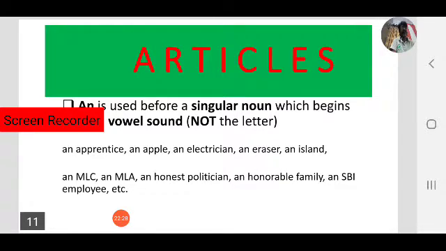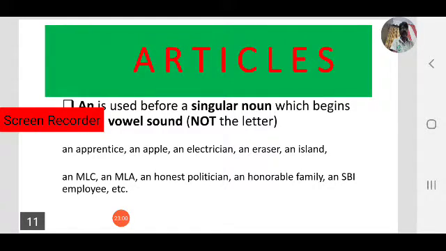In all of these, the first letters are consonants, so we have to focus on sound. MLC, em, that has a vowel sound, so that's why we used an MLC. MLA, em, not ma, a vowel sound, so we used an.